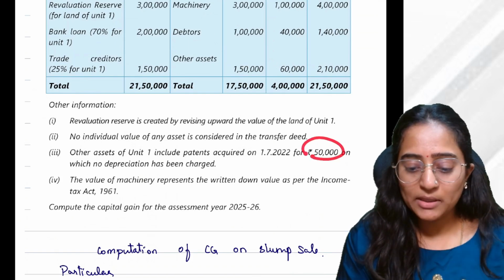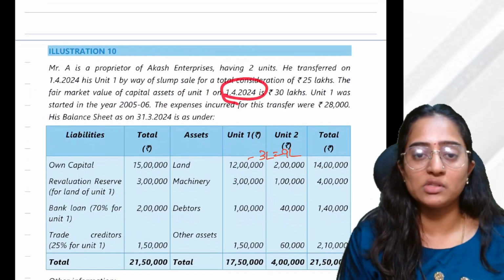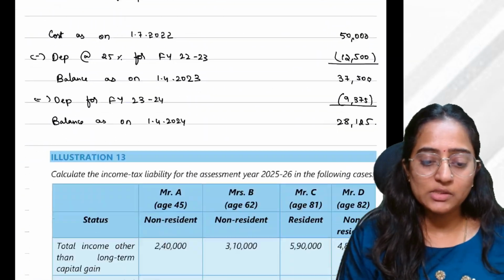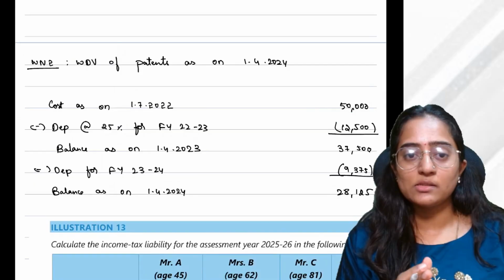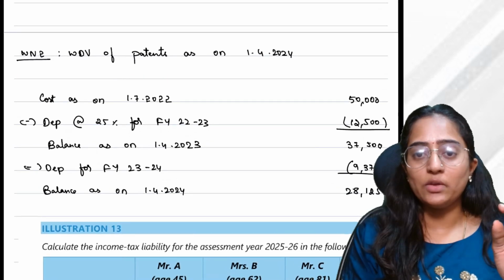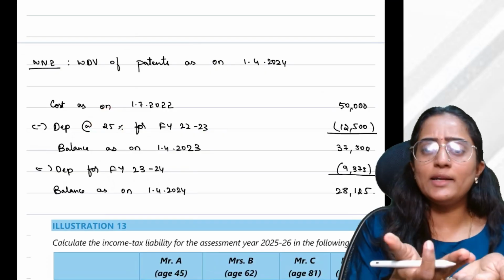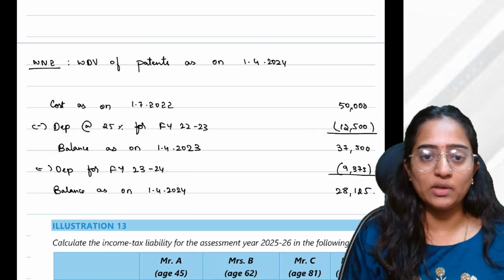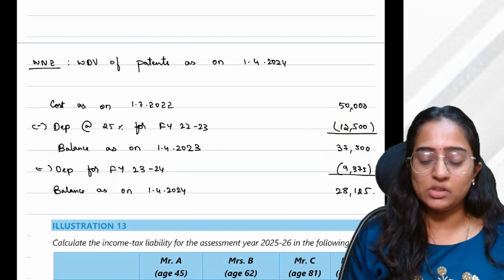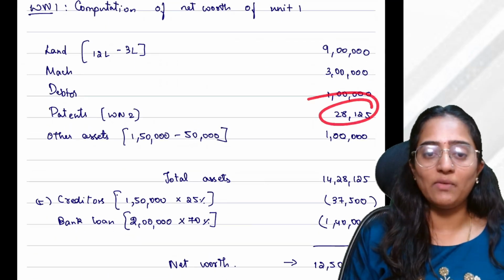So what I will do, I'll bring this 50,000 to the current opening balance when it has been sold on 1/4/2024. I'll bring it to the opening balance of 1/4/2024. Very simple here. 50,000 rupees, whatever I have, that is going to be an intangible asset. Patents are intangible assets. Allowable rate of depreciation would be 25%. 25% for the financial year 22-23 would be the full rate of depreciation I would get. So entire 12,500 I would get. Again, next year I would get the full 25% depreciation. Whatever is the balance which I got as on 1/4/2024, that I would consider in my total asset value.